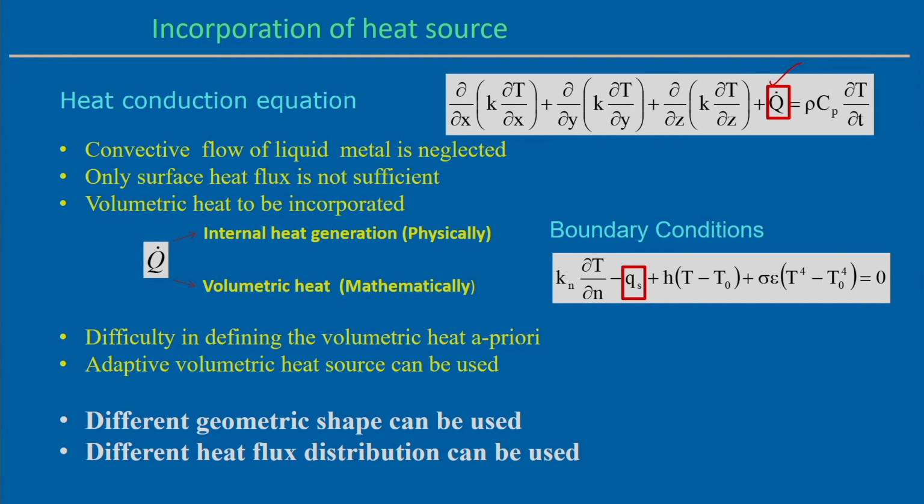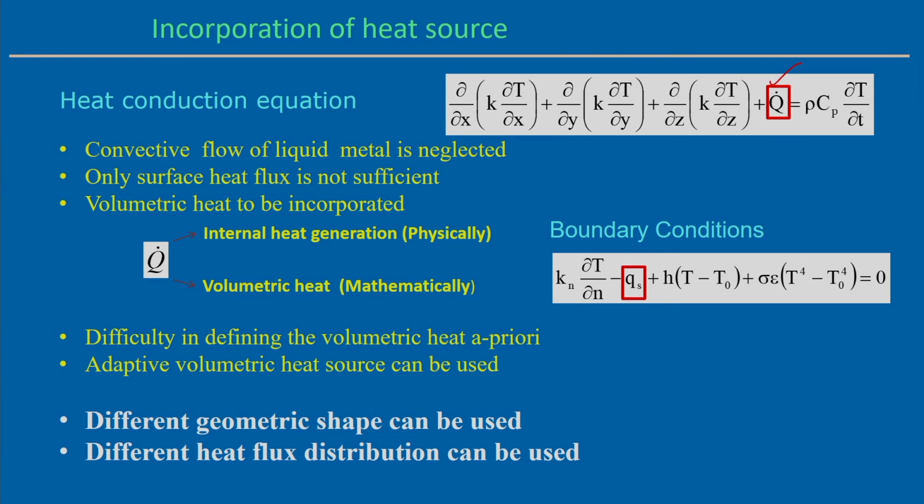Now, the Q dot term is physically called the internal heat generation term, but mathematically it is the volumetric heat, and in a welding problem we incorporate this volumetric heat through this Q dot term. But there is a difficulty in defining the volumetric heat a priori. When you define the volumetric heat source term in a welding process, it is necessary to predefine the geometric parameters of this particular volumetric heat flux.